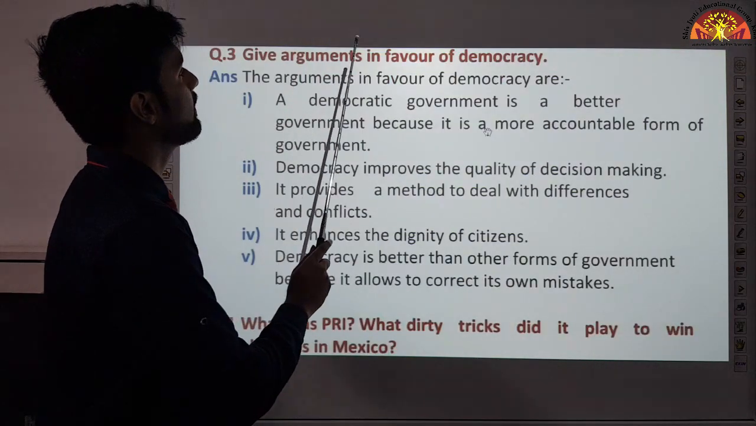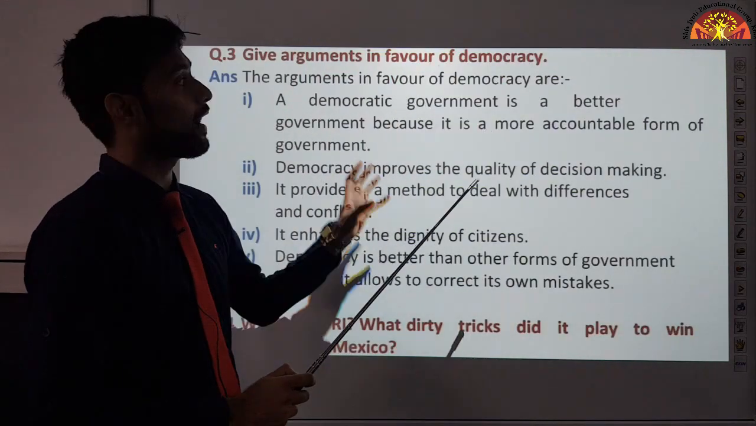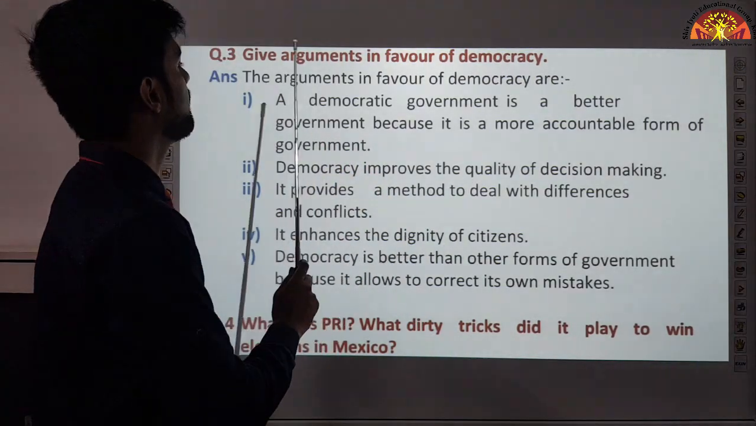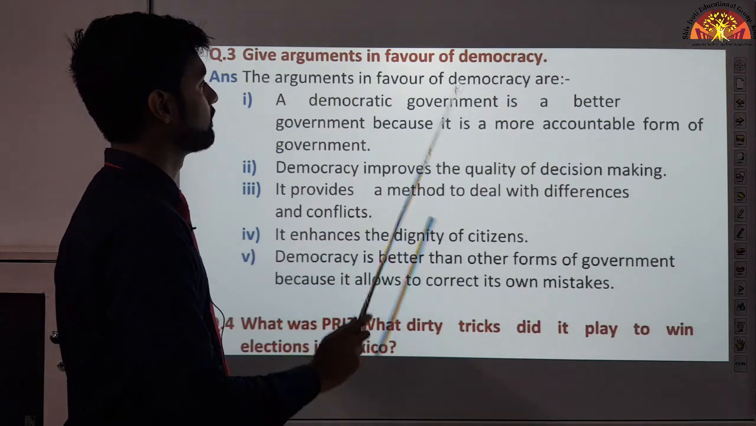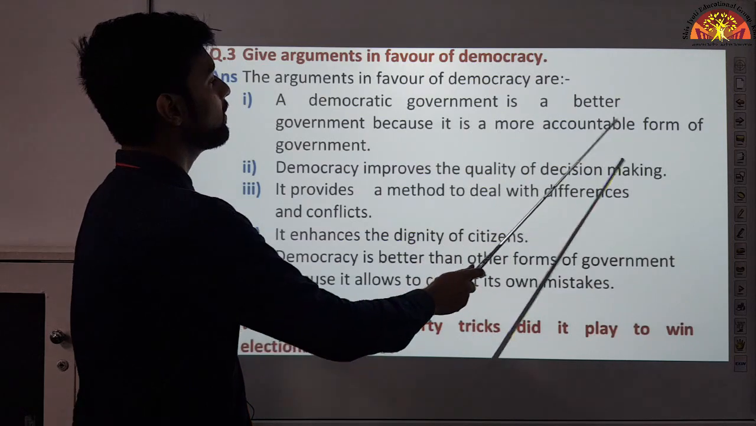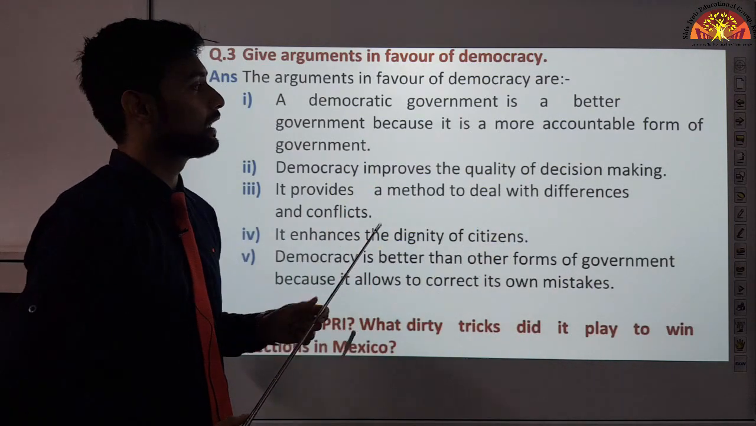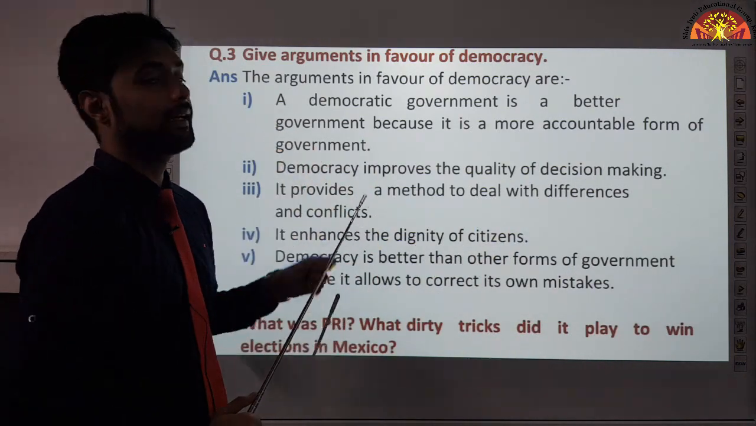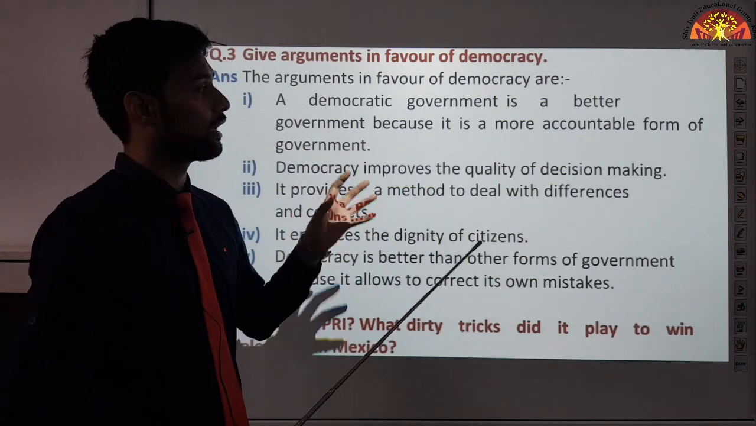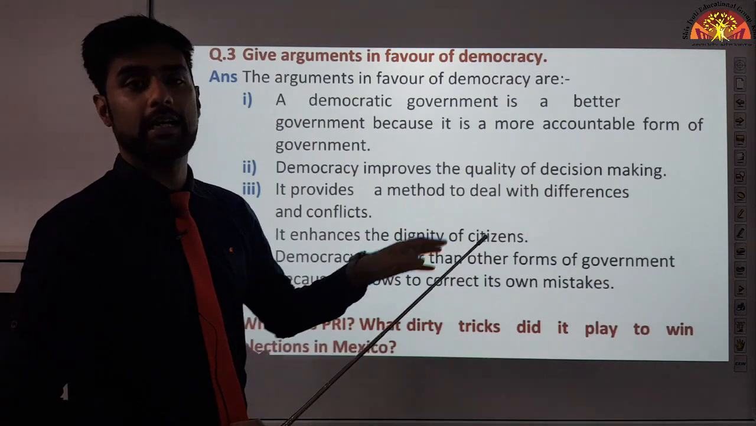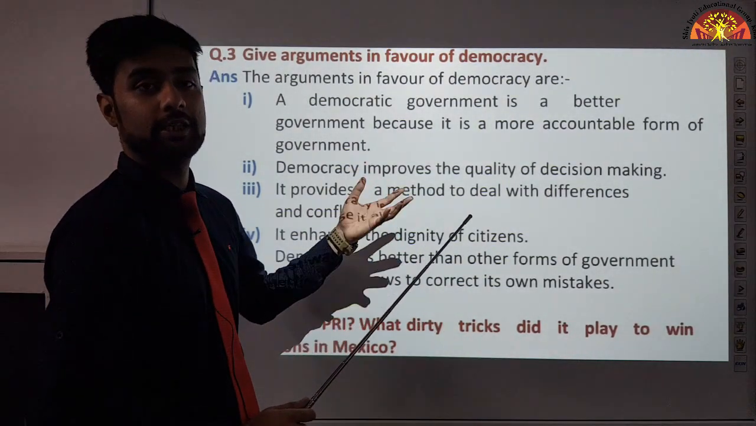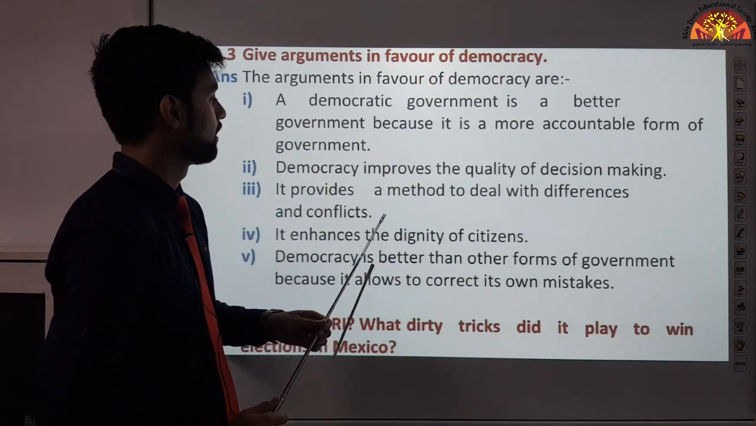Give arguments in favor of democracy. Now you have to say why democracy is a good option, a good type of government. The arguments in favor of democracy are: first, a democratic government is a better government because it is a more accountable form of government. People can hold it accountable. If a government makes mistakes, people can point it out: you made a mistake, correct it. They cannot do so in a dictatorship or in a monarchy form of government.